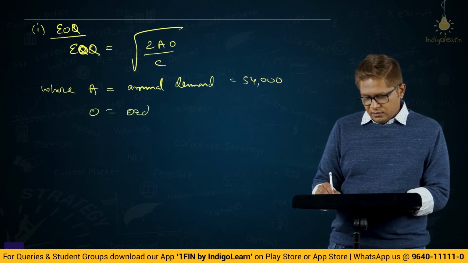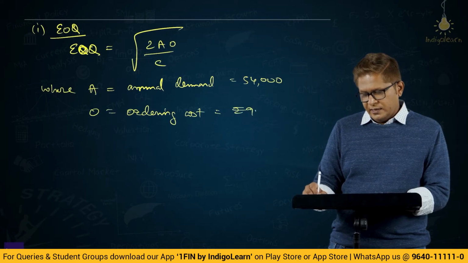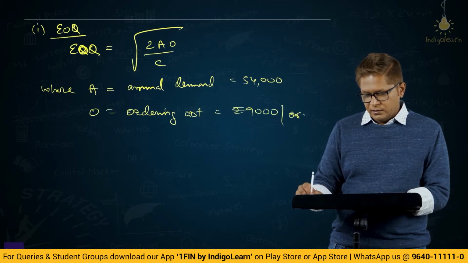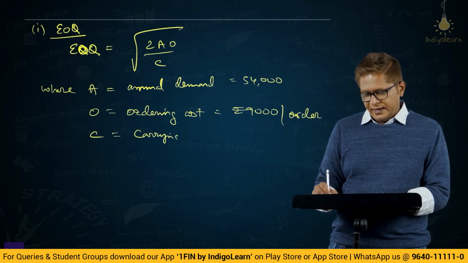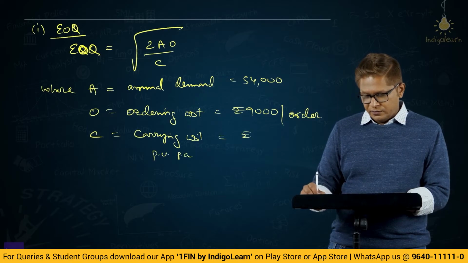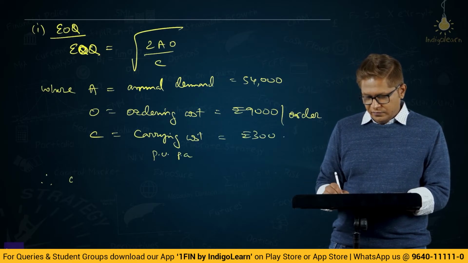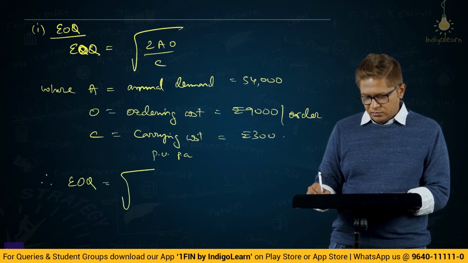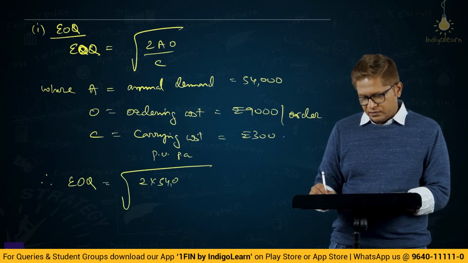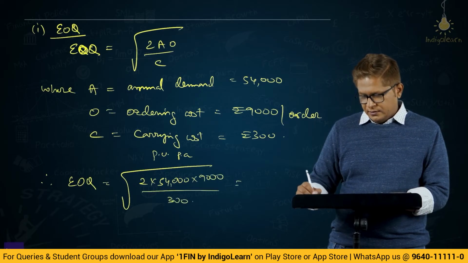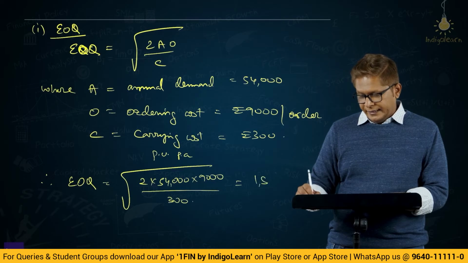O is the ordering cost, which is given as rupees 9,000 per order. C is the carrying cost per unit per annum, which is given as rupees 300. Therefore, EOQ is equal to the square root of 2 into 54,000 into 9,000 by 300. So we get 1800 castings.